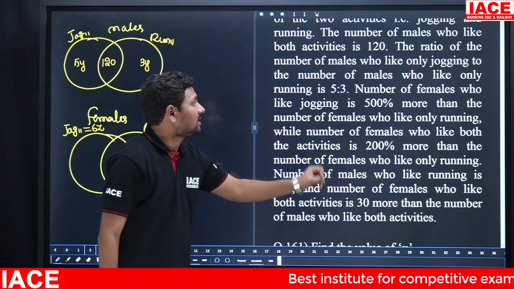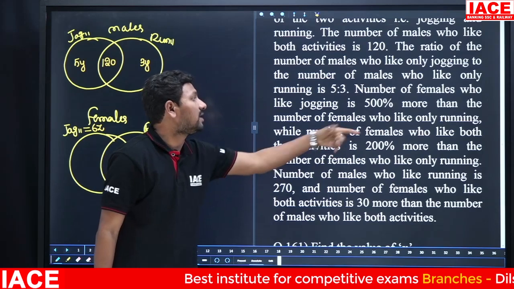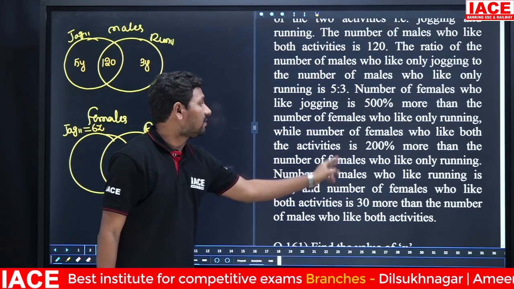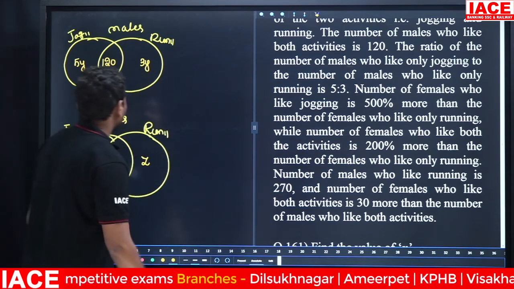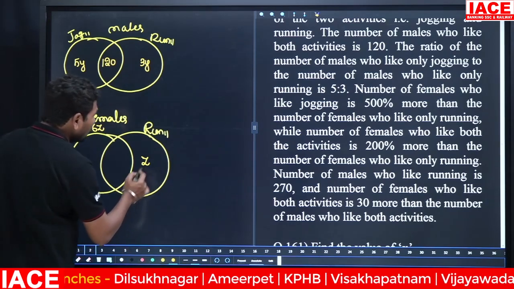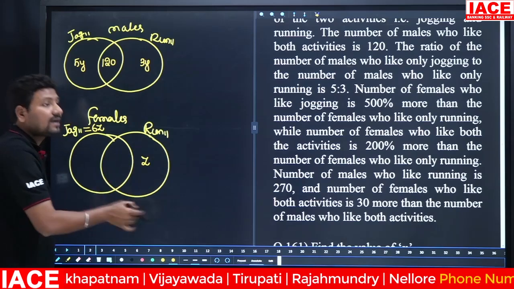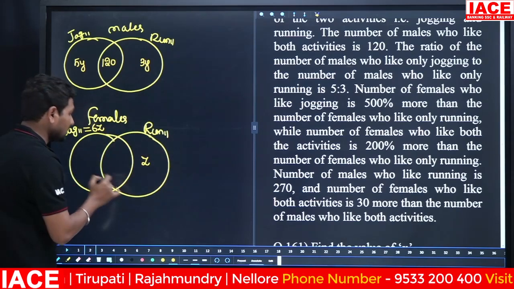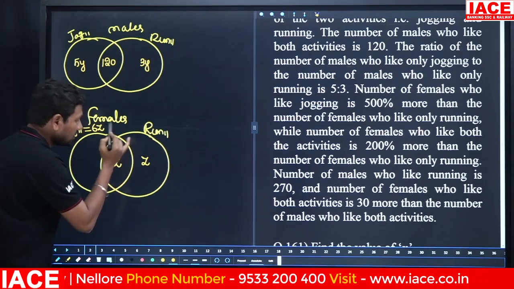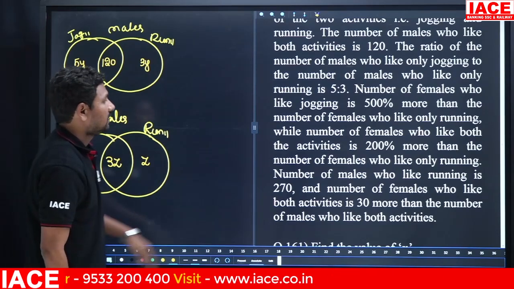Next, the number of females who like both the activities is 200% more than the number of females who like only running. Only running, I already assumed, is Z. Based on this, 200% more means 300%, so it becomes 3Z.